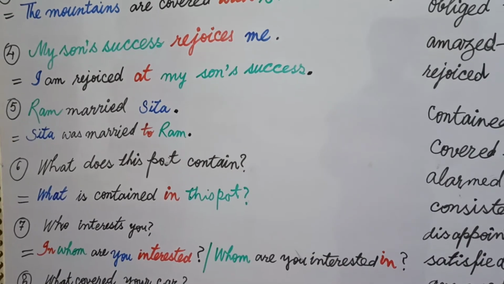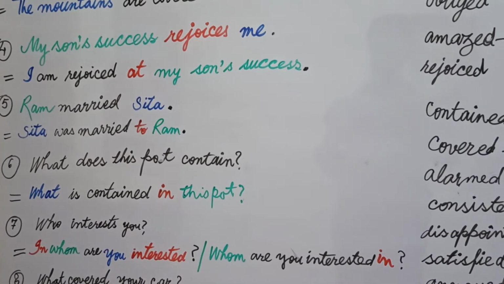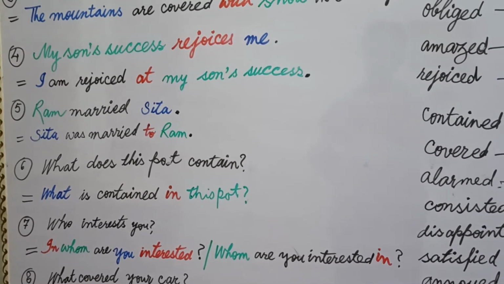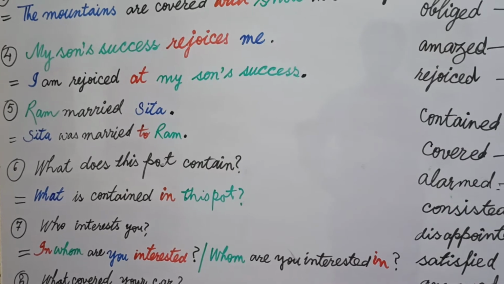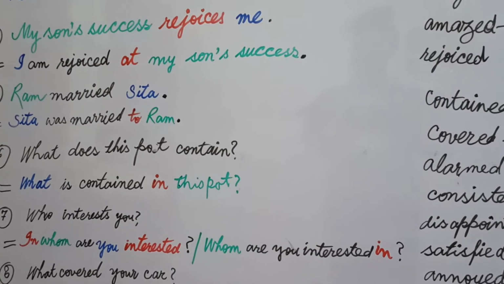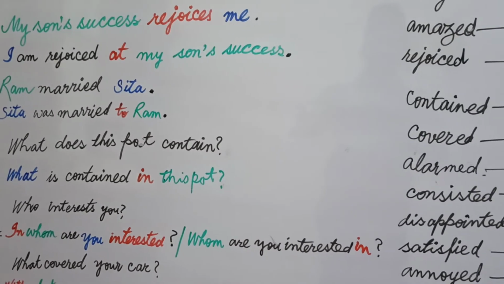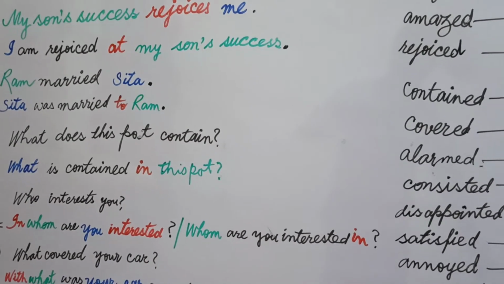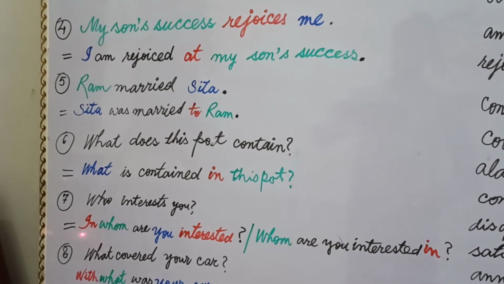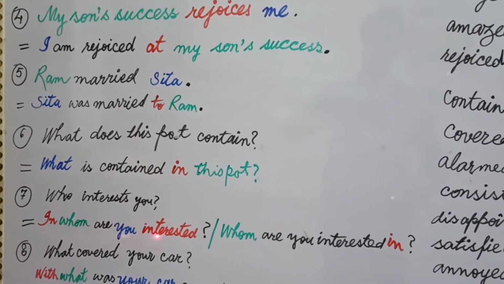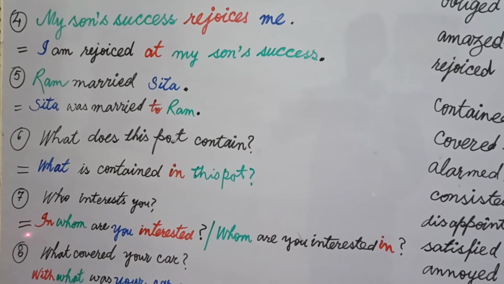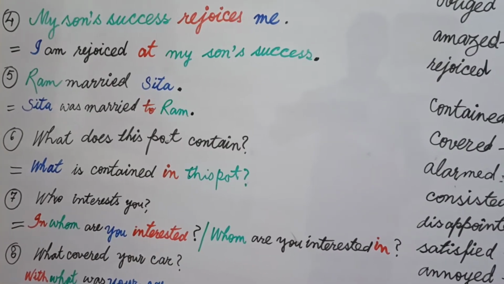Now let's see example number 7. Who interests you? In normal sentences other than the verb interest, we use, for example, who taught you, by whom were you taught. In the same way, on the place of by, students, you use in. Why do I use in? This may be unusual for you. I used in because of the word interested, because in passive voice we use in in place of by in the case of passive voice.